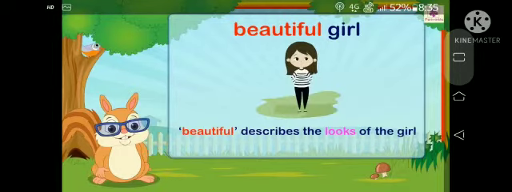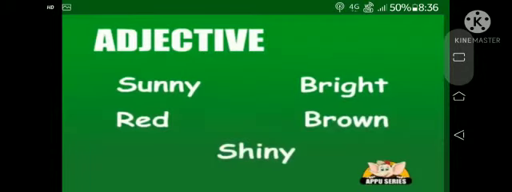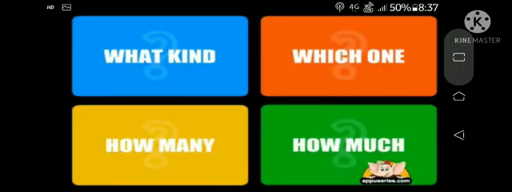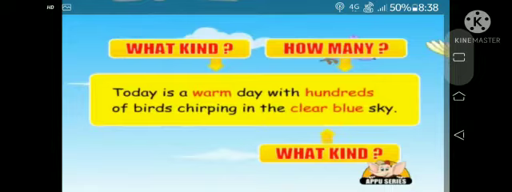See the next one, beautiful girl. Beautiful describes the looks of the girl. So beautiful is an adjective. Adjectives like sunny, bright, red, brown, shiny, these all are adjectives. See the examples. It's a bright sunny day. So bright and sunny are adjectives. Adjectives ask which kind, what kind, which one, how many, how much, etc. What kind and how many.